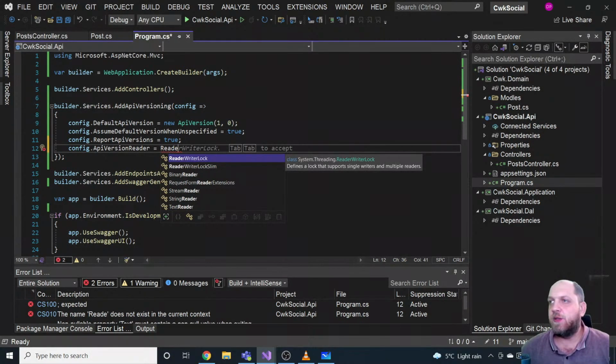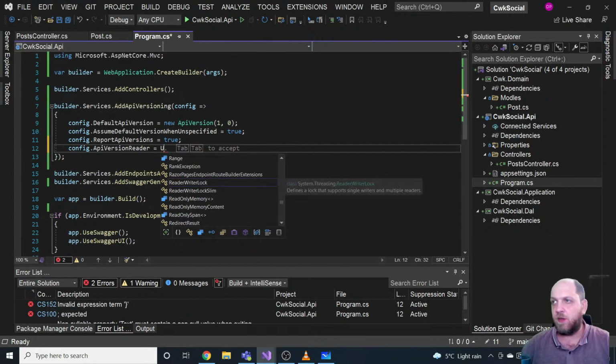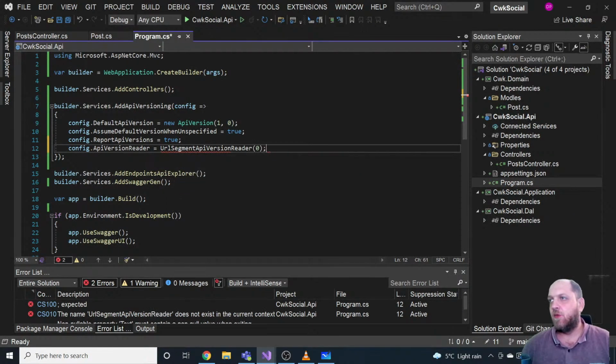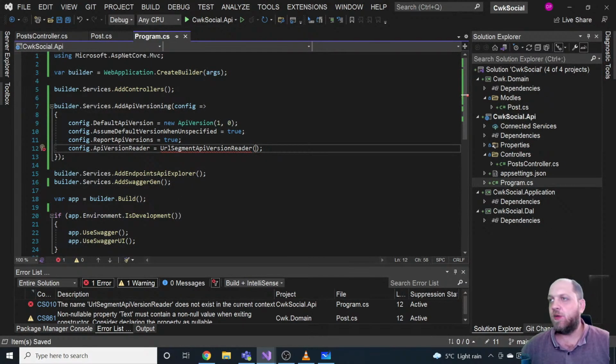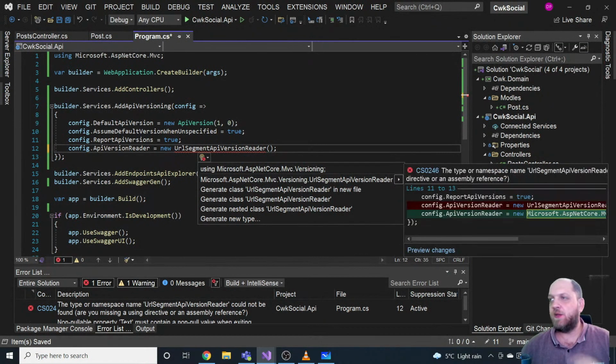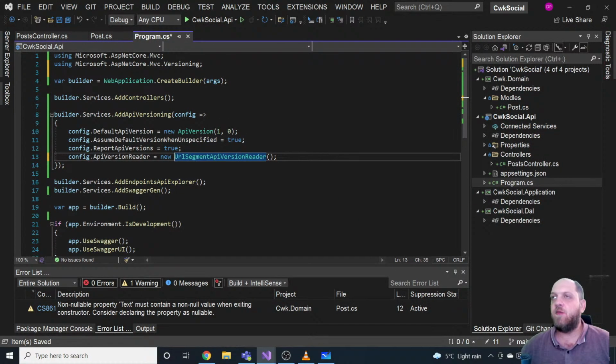But let's start with the URL segment, because I might need to add some URL segment. How is this called? API version reader. I guess it should be something like that. Of course, without the 0 here, that was a typo once again. That should be a class, so let's have the new keyword. And let's see, can I add? Yes, I can. I have to add this versioning. I thought I had already added it, but it turns out not. Cool. So we have this URL segment API version reader.